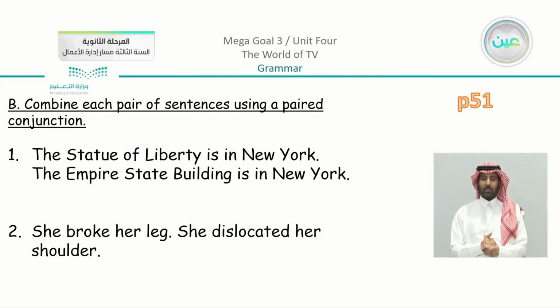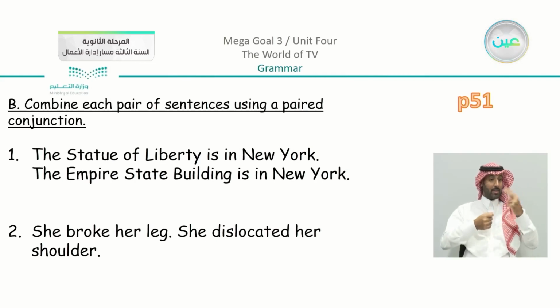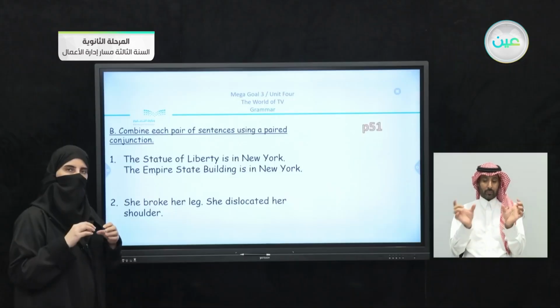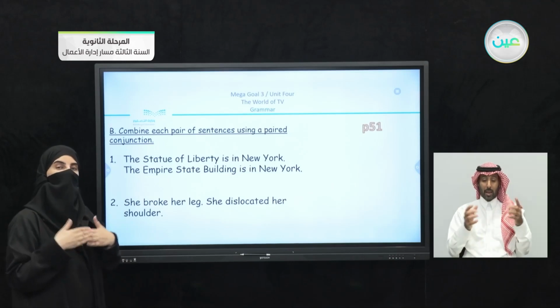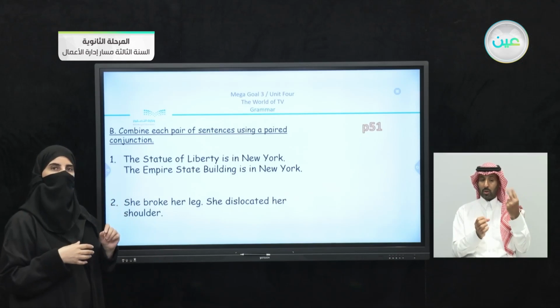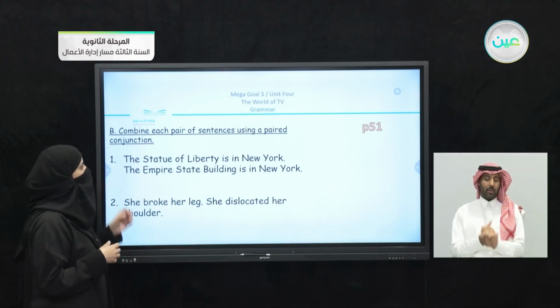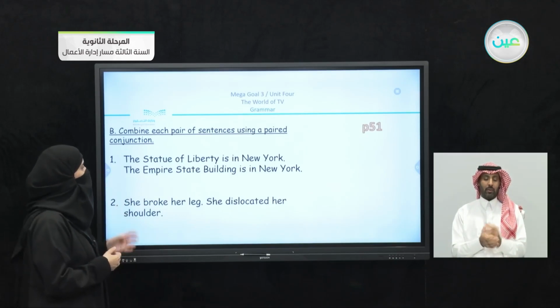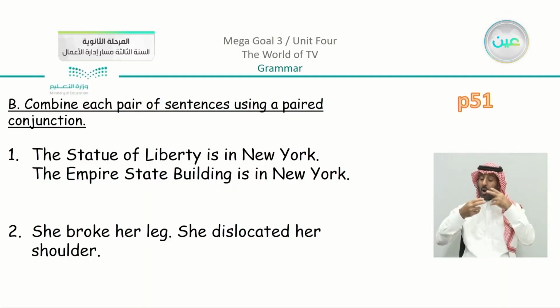We have also on page 51. Now 51, what do we have? We have B. Combine each pair of sentences using a paired conjunction. You can see that we have here two sentences. There are two parts. We're going to combine them. We're going to join them together using, as they mentioned, a paired conjunction. Now, for example, the Statue of Liberty is in New York. The Empire State Building is in New York. So why do I have two sentences? I can simply join them together.